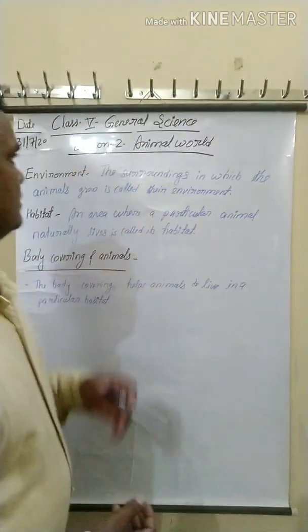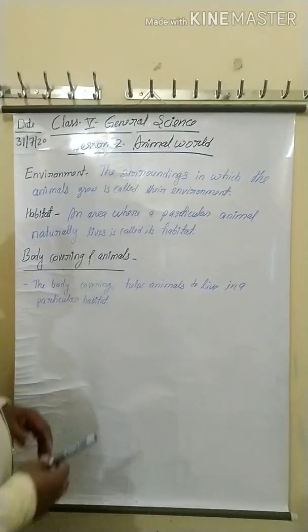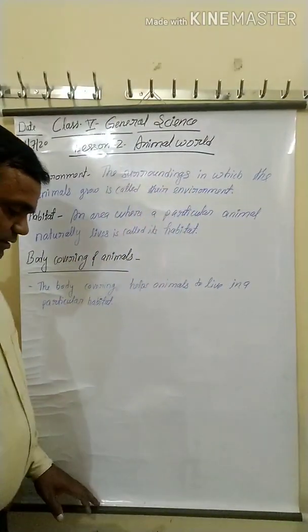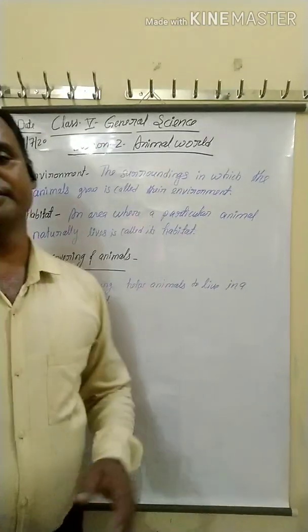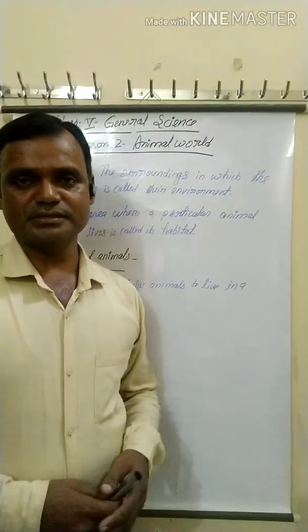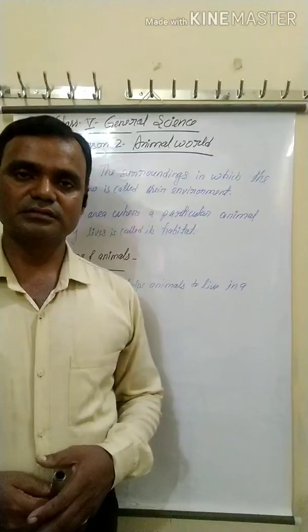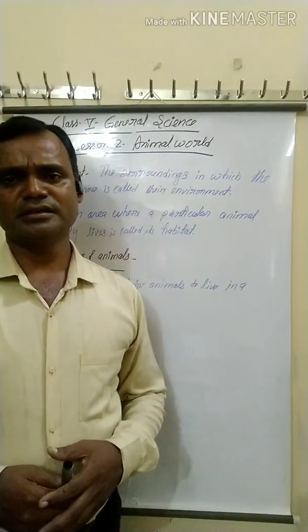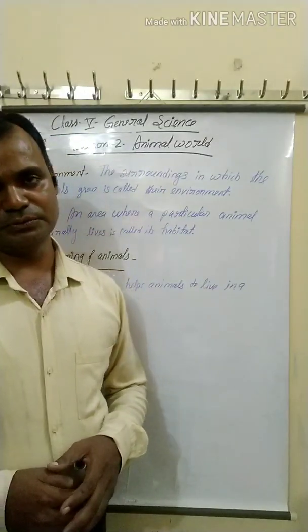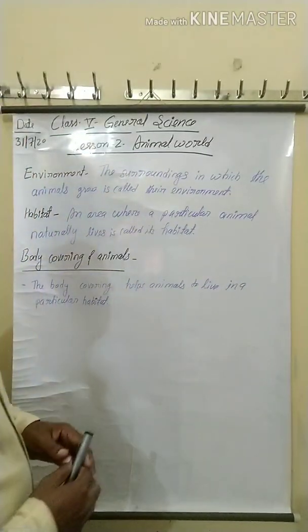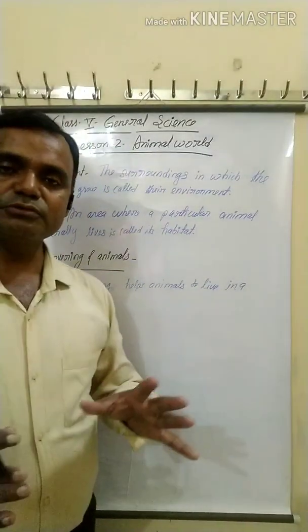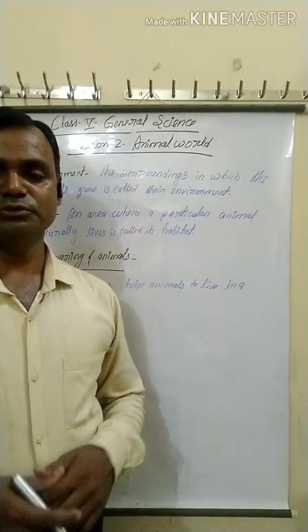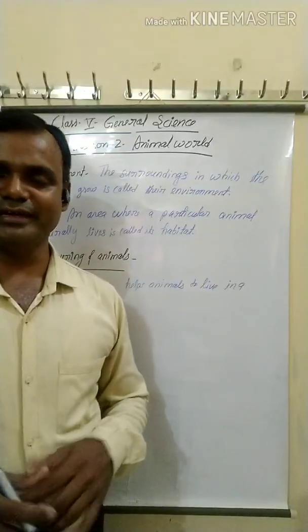Okay, students, today we will discuss lesson 2, Animal World. You know that animals are found everywhere: in the deep sea, in the air, on land, and in mountain areas. Animals live in a particular place, and that place is called the environment.